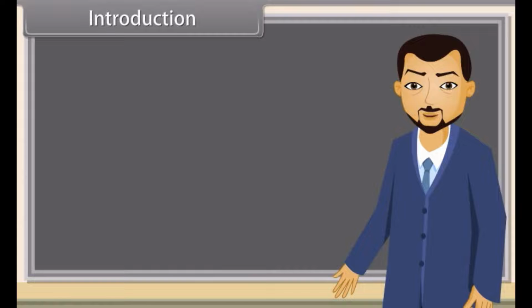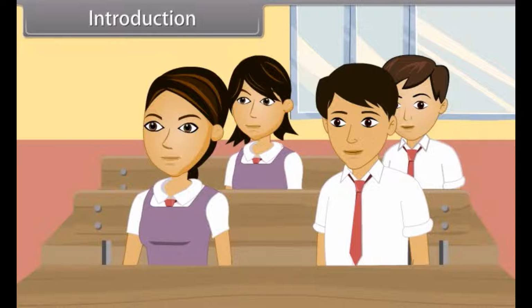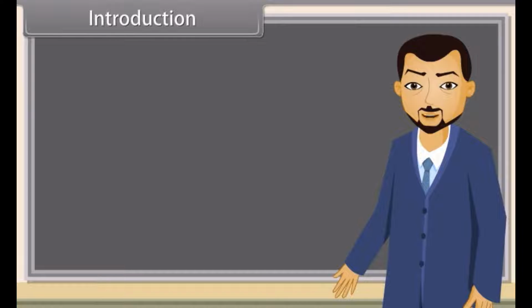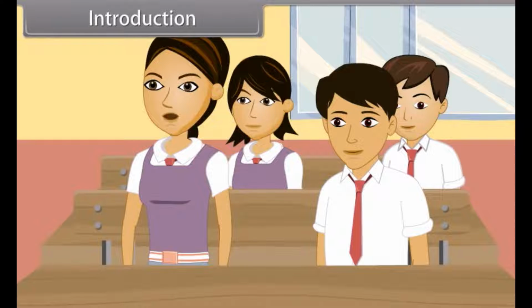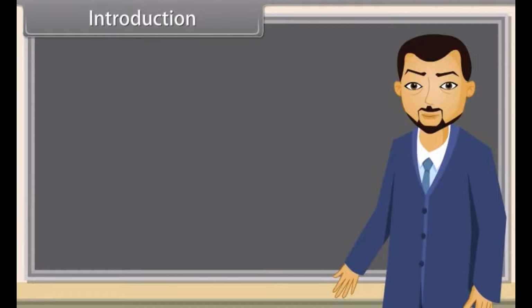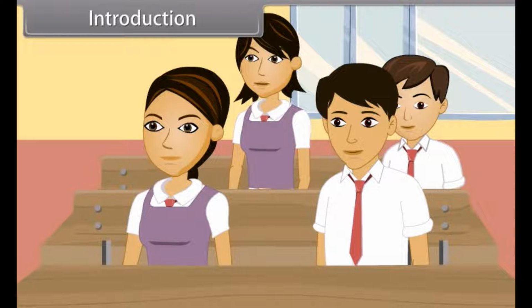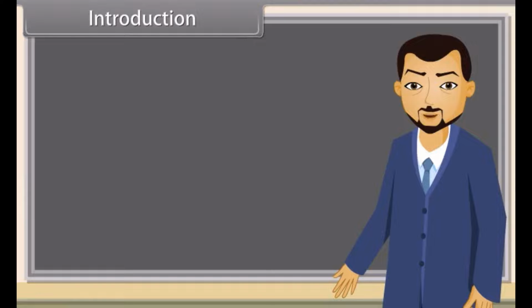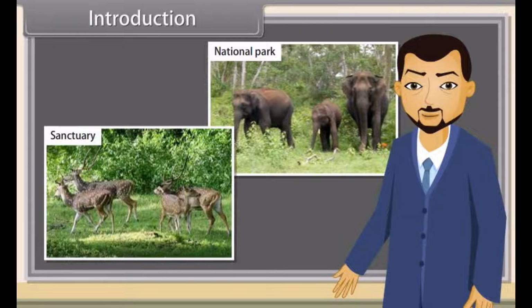Good morning, students. Good morning, teacher. Today we will learn biodiversity and conservation. Can anybody tell me what biodiversity is? Sir, biodiversity refers to the varieties of animals found in a particular area. Very good, Divya. How will we conserve the biodiversity? We conserve the biodiversity with the help of national parks, sanctuaries, etc. In this lesson, you will learn biodiversity and its conservation.